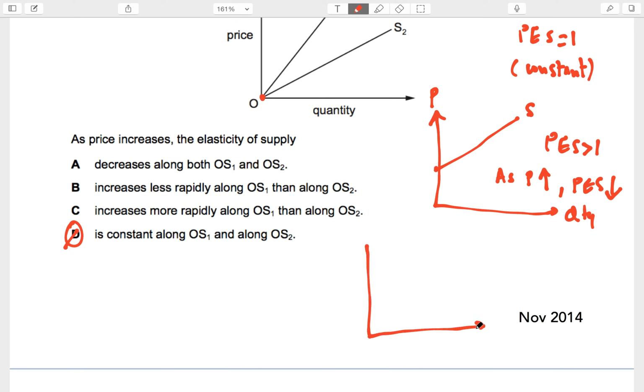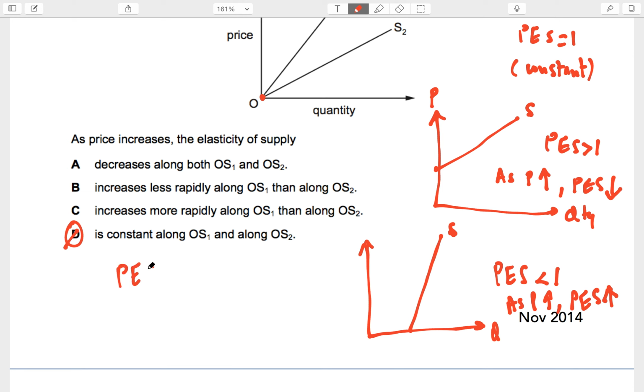Another question, a variation could be this one. What if the supply curve is coming from the quantity axis? The answer would be, if it's a linear supply curve coming from the quantity axis, PES will be less than 1. But as P rises, PES rises. And the formula is basically, remember, PES is equal to 1 over slope times P over Q.